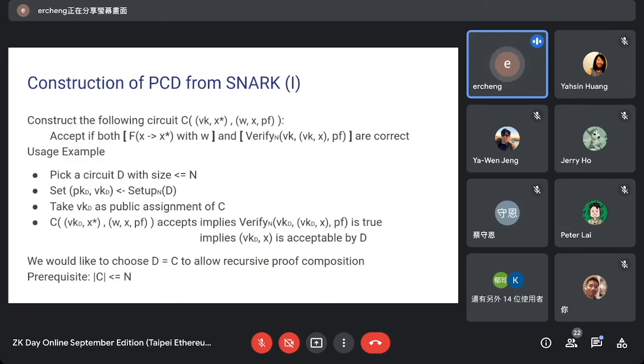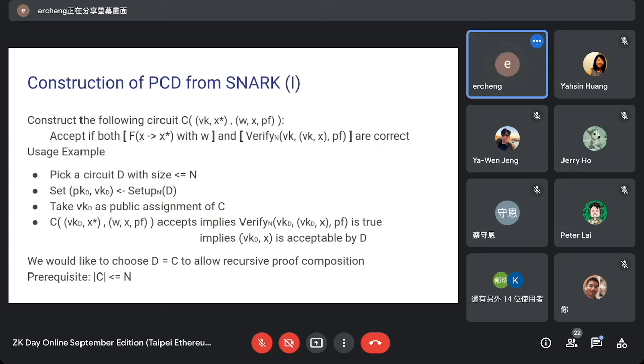And the verification is using the verification key VKD, so it is actually being verified over the circuit D. So it means that VKD and X are some correct values for the circuit D.